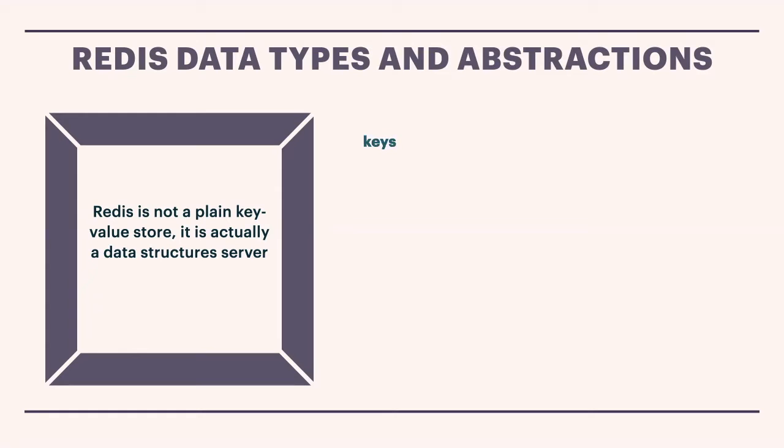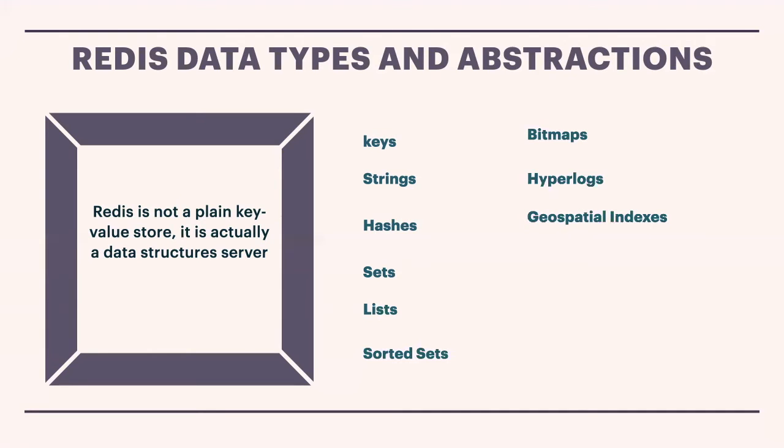Now I am showing some of the data types which we use in Redis. These are the main ones: keys and strings and hashes, and also sets, sorted sets and lists. These are the things which we use in programming, plus bitmaps and hyperloglogs, and the last one is geospatial indexes. These are the main important data types we actually use in Redis programming. I will write code and show you in the command prompt how to create strings, sets and lists, so we'll get an idea. It is easy to write, guys. This database is very easy.